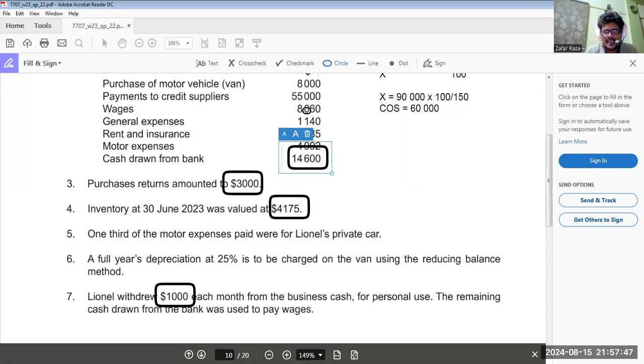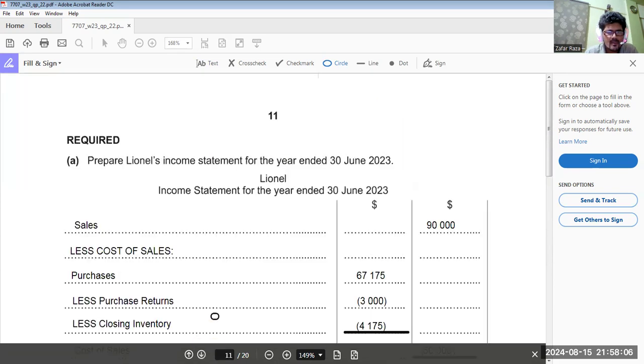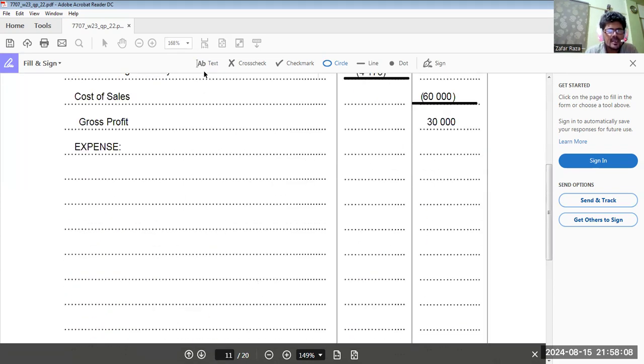So wages would be 8,060 plus 2,600, which is 10,660. So first thing, wages.